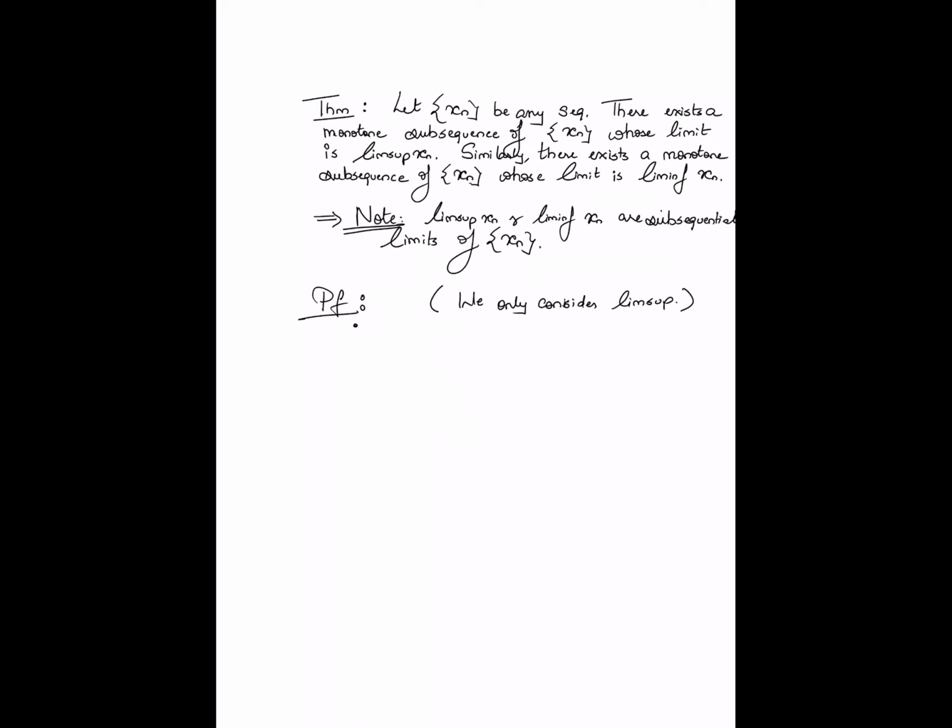What I have to prove here is that for a given sequence I can come up with a monotone subsequence whose limit is the lim sup of the sequence. Now let's first get the trivial cases out of the way. If the lim sup is plus infinity, this means that the sequence is unbounded from above.